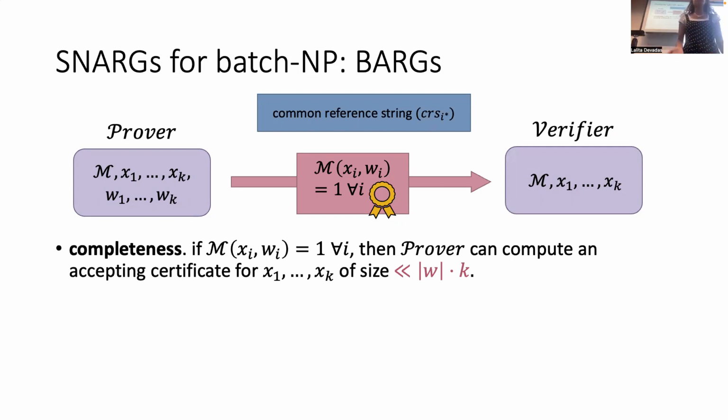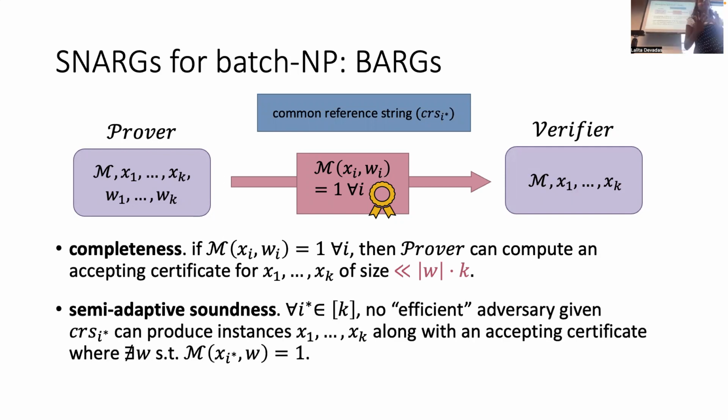The reason why this is not trivial is because we actually want to have some gain. We want the certificate to be smaller than just trivially sending all K witnesses. And we want semi-adaptive soundness. This looks complicated, but it's really not.